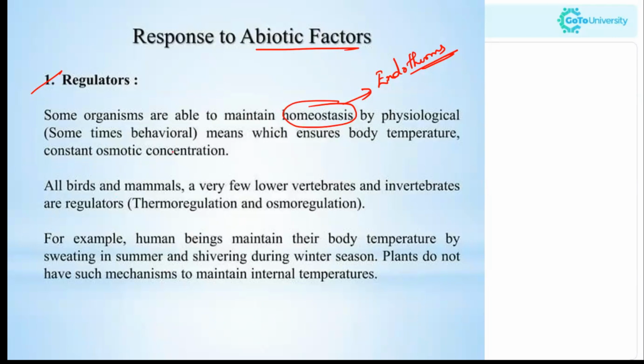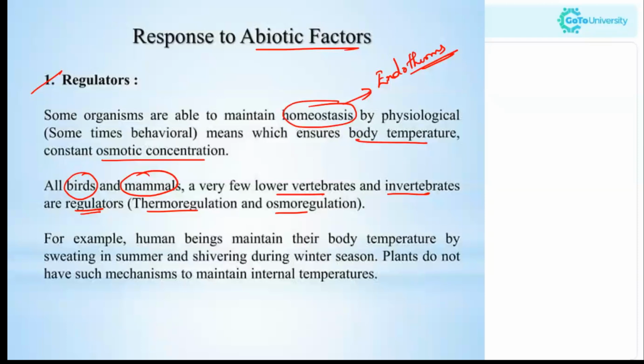So some organisms are able to maintain homeostasis by physiological means, which ensures constant body temperature and constant osmotic concentration. Now, as I mentioned, birds and mammals are included as the endotherms, as well as some very few lower vertebrates and invertebrates that are regulators. They can do thermoregulation, what I mentioned right now, and osmoregulation. So what is osmoregulation?